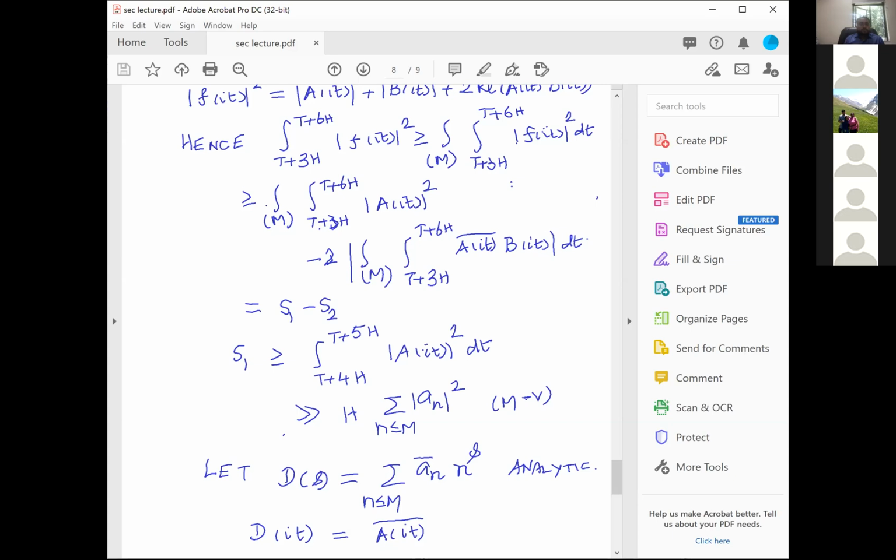When you restrict to it, then you get the sum over n not exceeding x of an bar n power it. But the sum of an bar n power it is precisely the conjugate of the sum of an by n power it, which means that this d of it is precisely a of it bar.